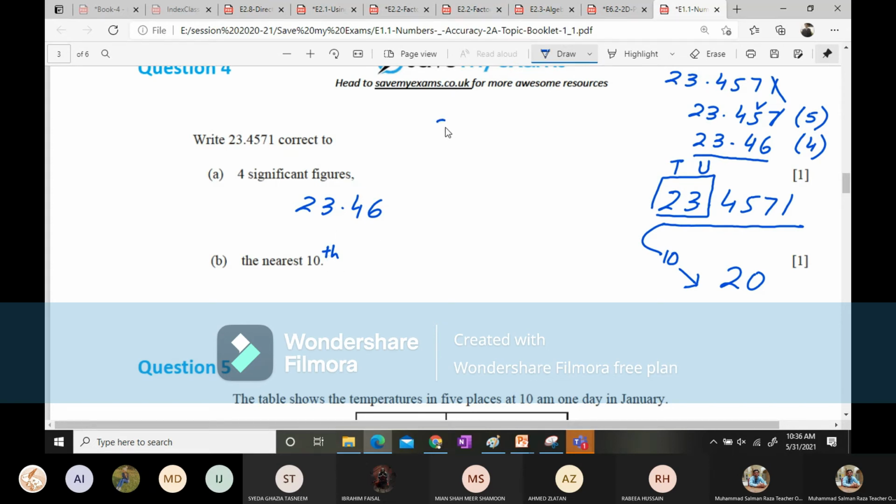And all of you were wrong here. Nearest 10th. Look at this number, 23.4571. Over here, this is the unit, this is tens, this is the 10th, this is the hundredth, and this is the thousandth. They are asking you to round it to the nearest 10th. So you are going to drop this 5, and this is going to be 23.5, which is the answer. 23.5 is the answer if you are asked about the nearest 10th. Do you understand this now?